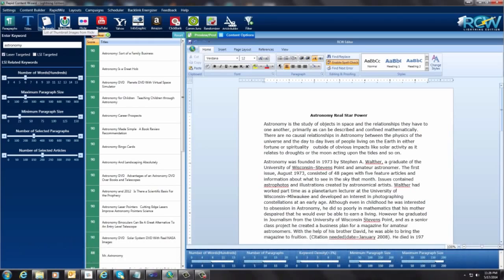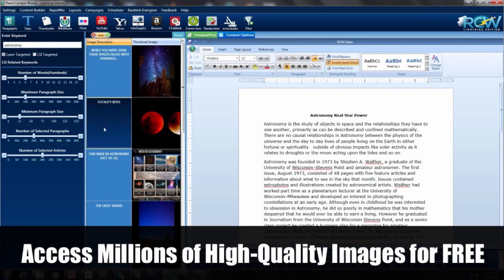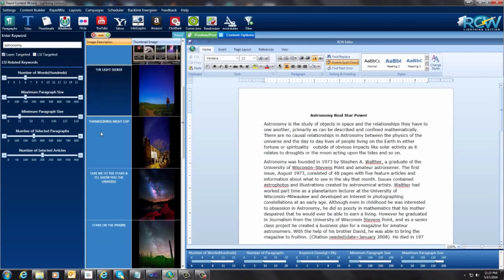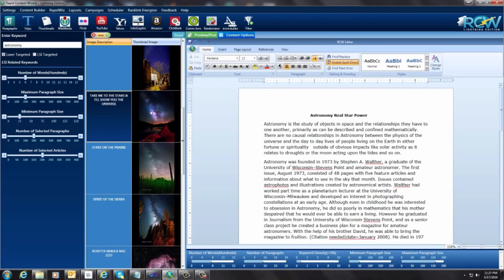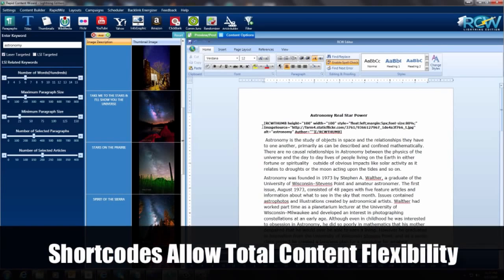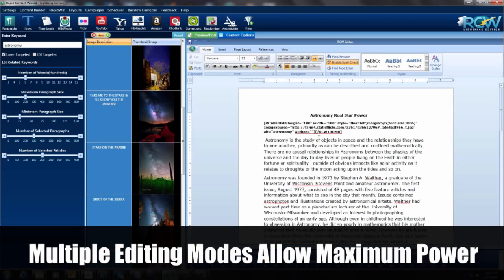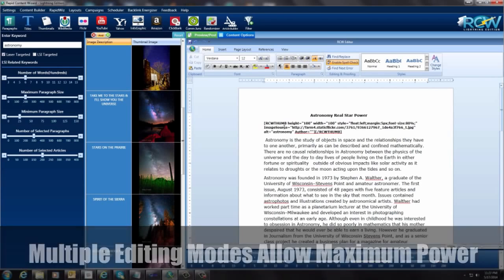And the next thing I'm going to do is put a thumbnail. Look at all these wonderful looking pictures that we can use for our thumbnail. I'm just going to pick something here. This one looks interesting. Again, I can just double click on this, and it sticks it right below. You may be wondering what this notation is all about. Well, this is called shortcode, and I'm going to show you in a minute how this will be rendered so that you won't have to look at this. We do this because this is a word editor and it doesn't display HTML, just so you know.